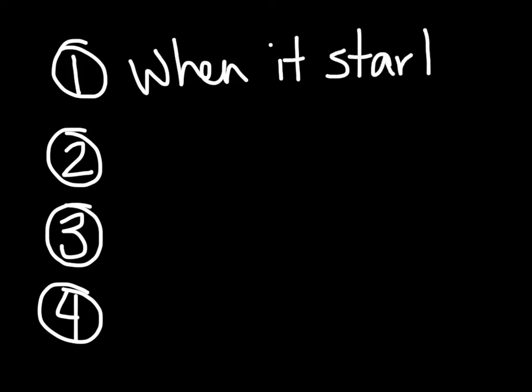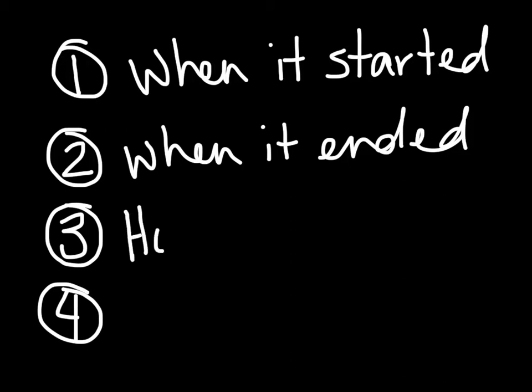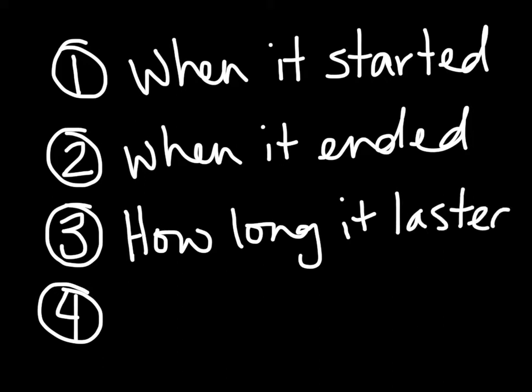The first question, do I know when it started? Do I know when it ended? Do I know how long it lasted? Or do I know how many times it happened?